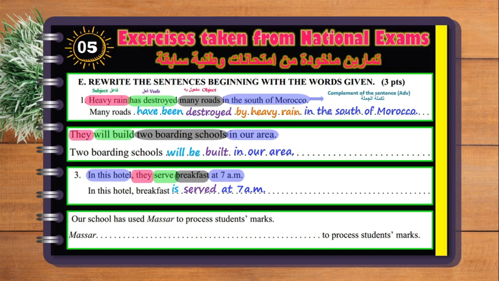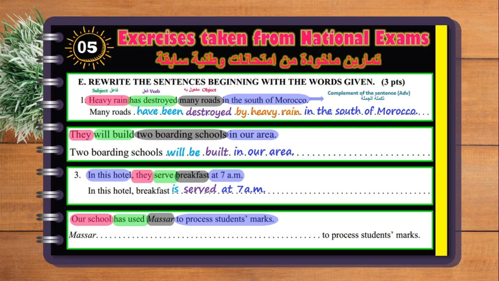We have: our school has used Masar to process students' marks. Again we identify subject, verb, object, and the complement of the sentence, which is to process students' marks at the end. Masar is the object, so we start with Masar, and then has used is in the present perfect.